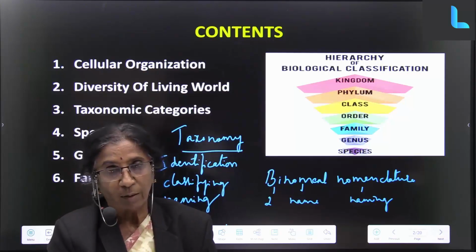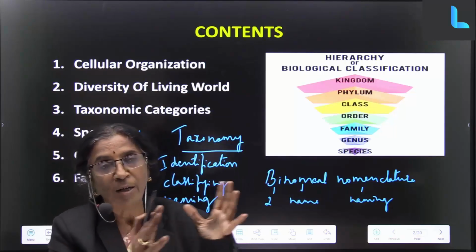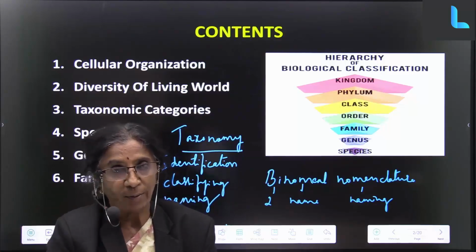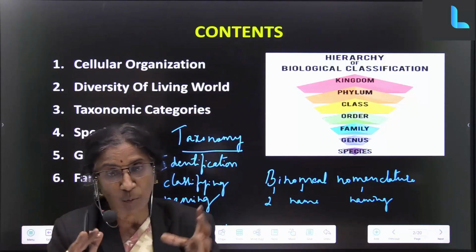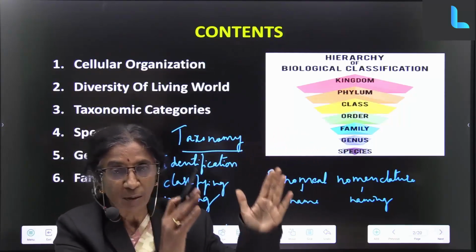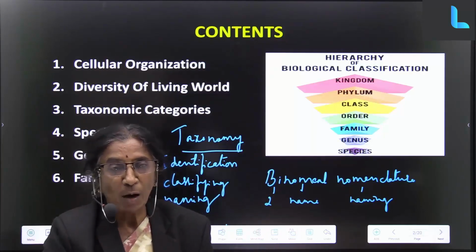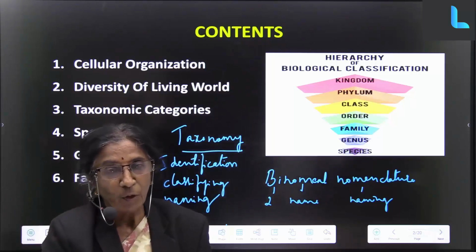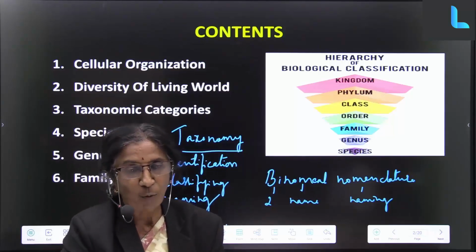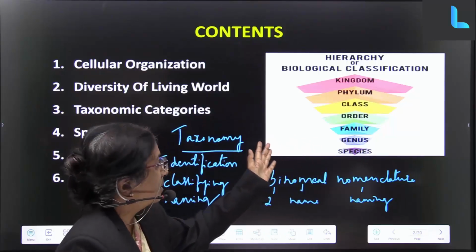In phylum we have animals with a notochord and animals without a notochord. You know the backbone that we have, the bone structure. So there are so many animals with the vertebral column or the notochord, and animals without notochord are the non-chordates. Chordates and non-chordates. Where can we place human beings? It can be Chordata, vertebrates.